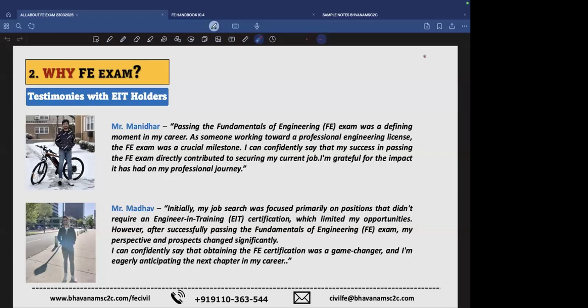In order to establish a company, PE is the most advantageous thing to get your approval done easily, because without the PE license, it is hard to prove yourself to the government that you are competent to take on construction work outside. So that's one thing that triggers us to get into FE or PE.